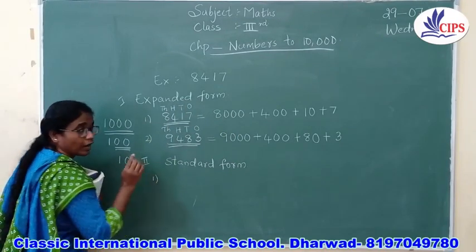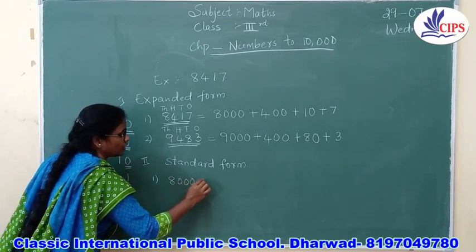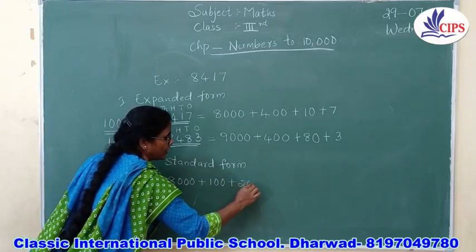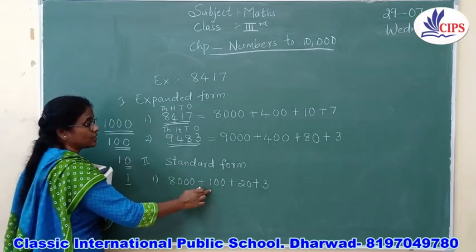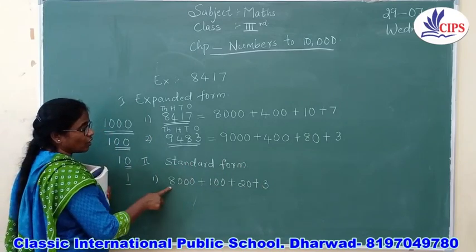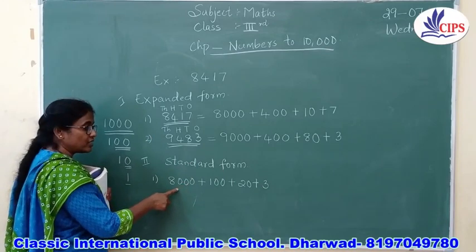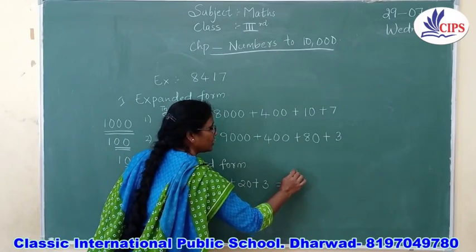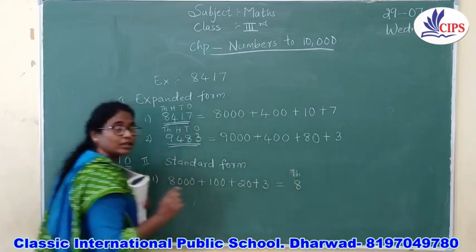For example, I am going to write the expanded form: 8,000 plus 100 plus 20 plus 3. Okay. Now how are you going to call this number? It is 8,000. So which number is there in the thousands place? Tell me children. It is 8. 8 is in the thousands place.